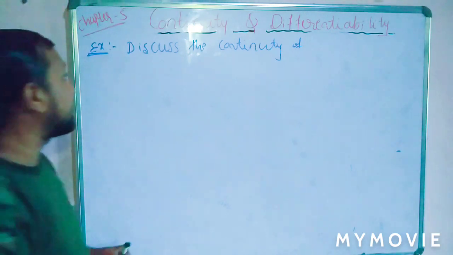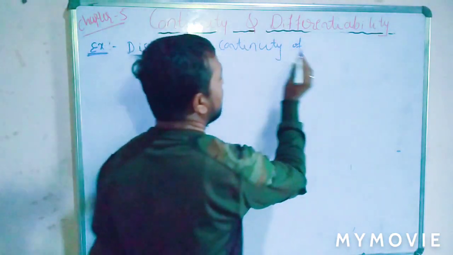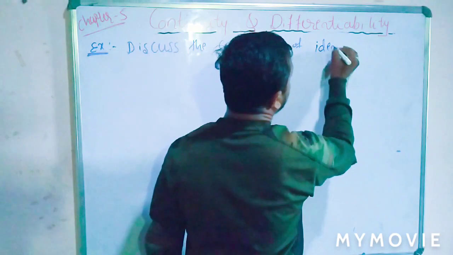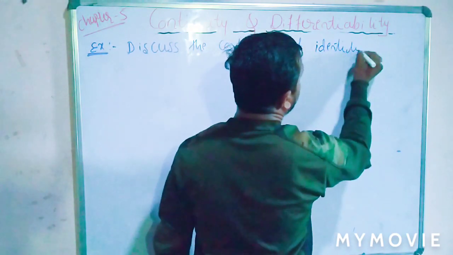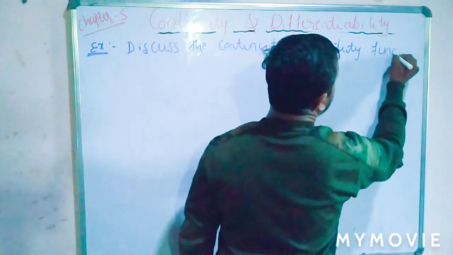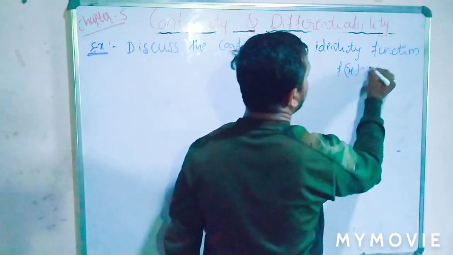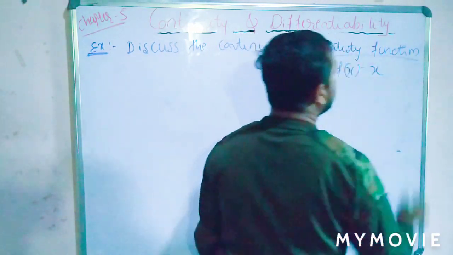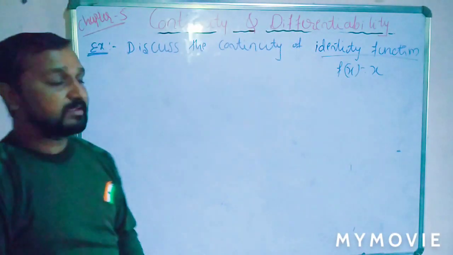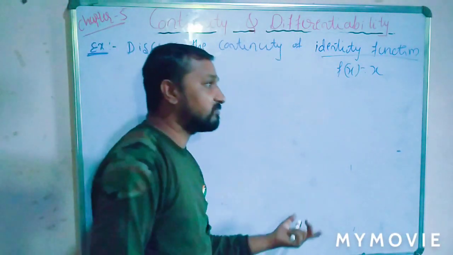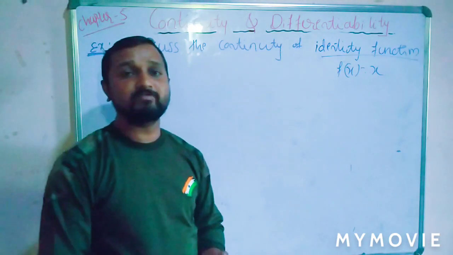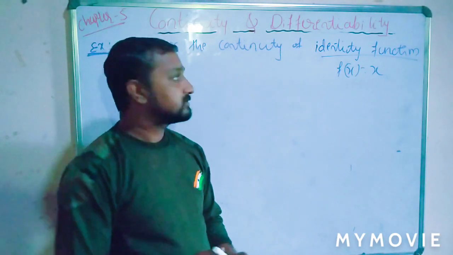Then we can take the identity function. Discuss the continuity of the identity function, that is f of x equal to x. What is our identity function? We already know that for the identity function, its domain is the set of real numbers and its range is also the set of real numbers.